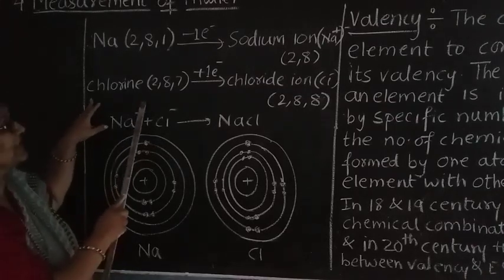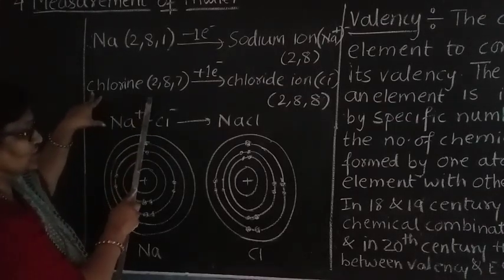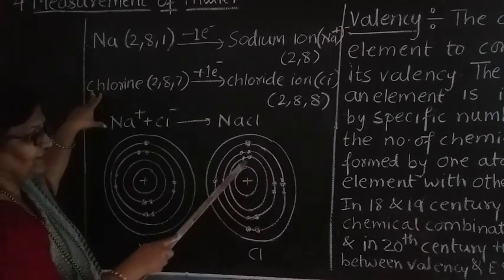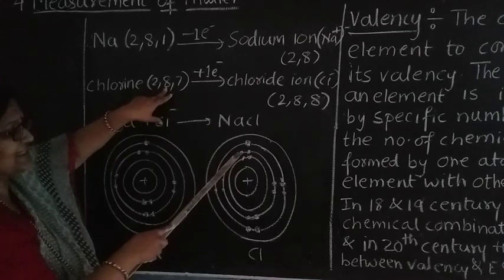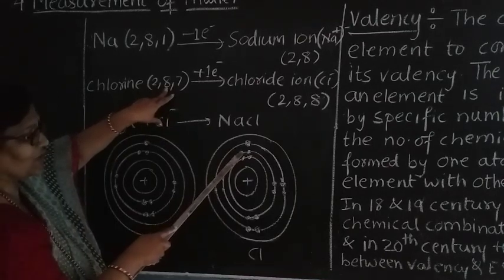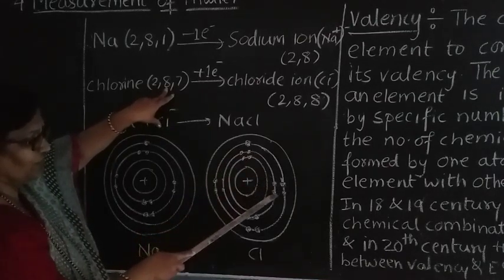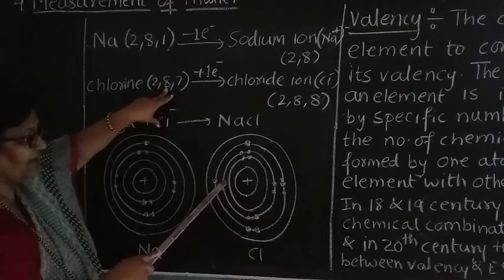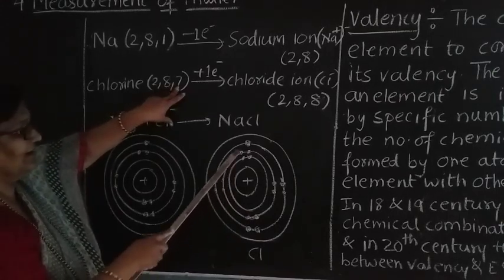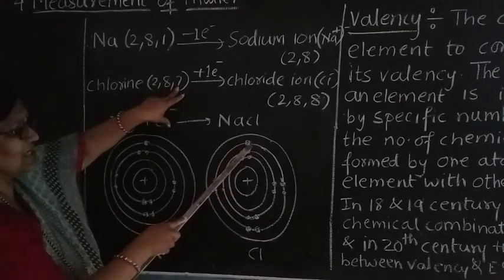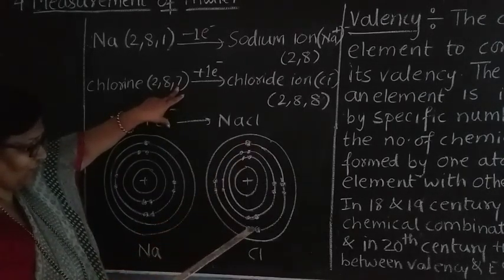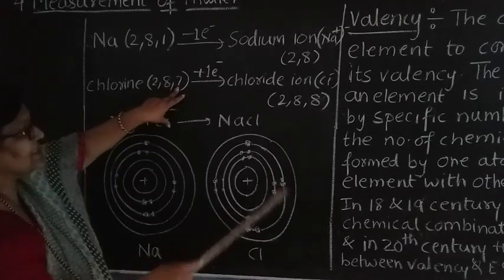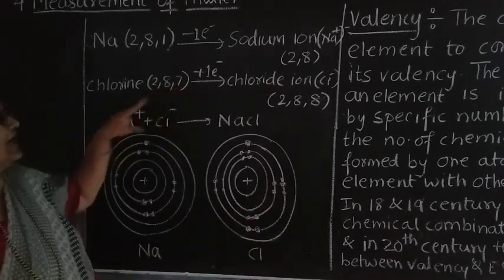Then similarly in chlorine, see, in the first shell we have 2 electrons. In the next shell, the L shell, we have 8 electrons, 1, 2, 3, 4, 5, 6, 7, 8. And in the M shell we have 1, 2, 3, 4, 5, 6, 7, so 7 electrons.